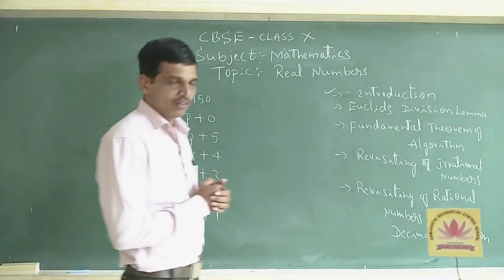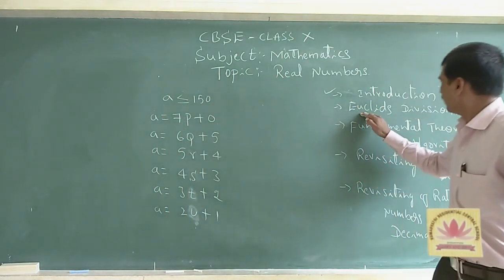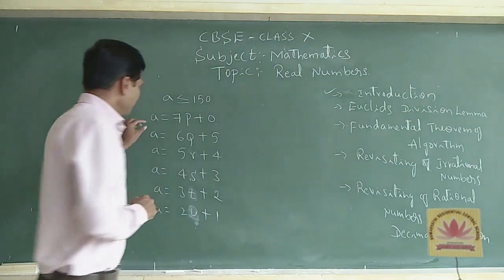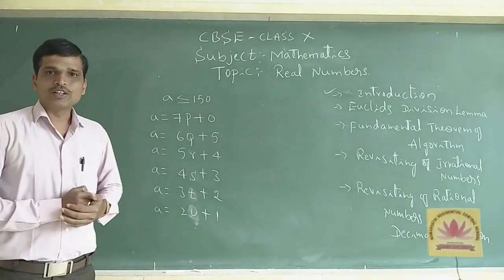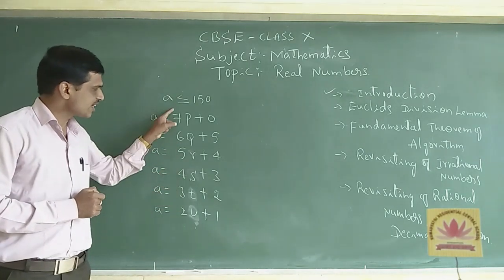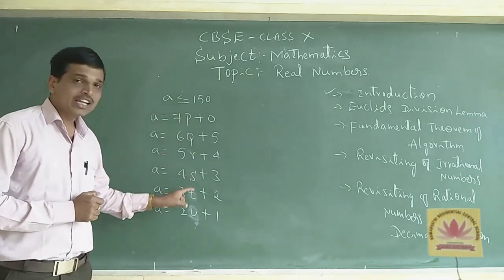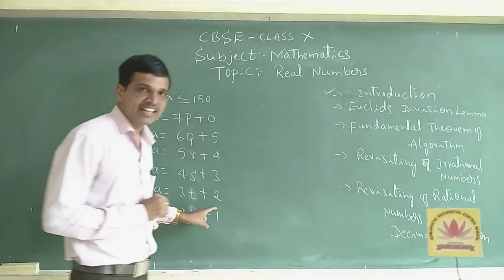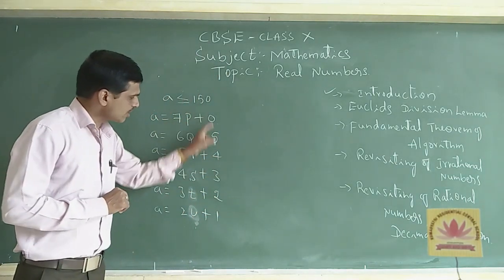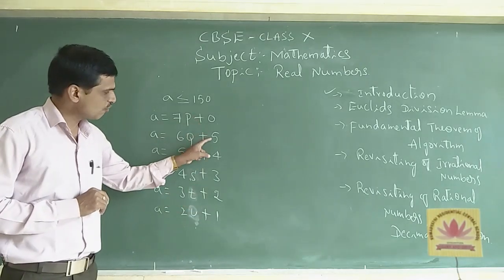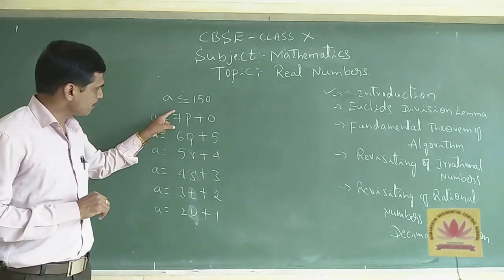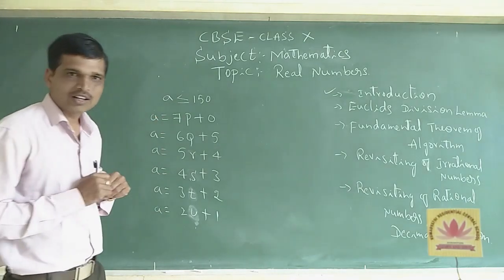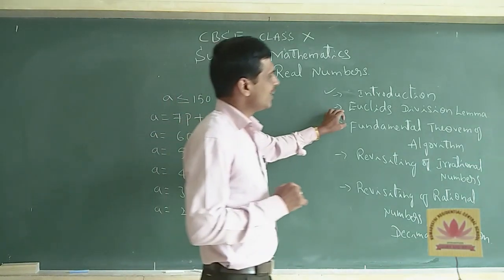Here, what we conclude, we are going to direct the Euclid division lemma equation. Consider these are the B values and these are the Q. Take any one alphabetic term Q. And these are all considered remainder already. So these are called R. R represents 0, 5, 4, 3, 2, 1 and so on. And here B represents 7, 6, 5, 4, 3, 2 and so on. Like this. So now we are coming across the equation that is Euclid division lemma.